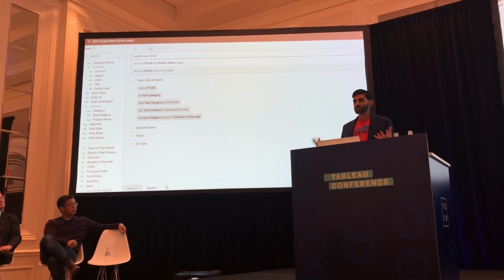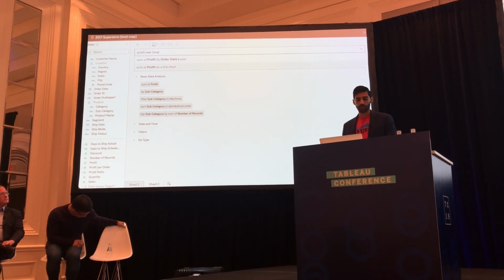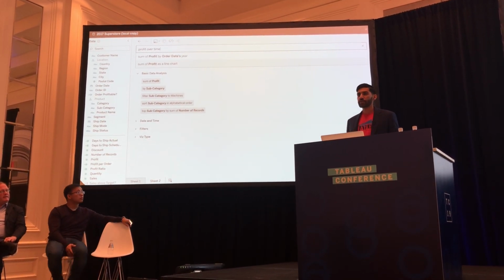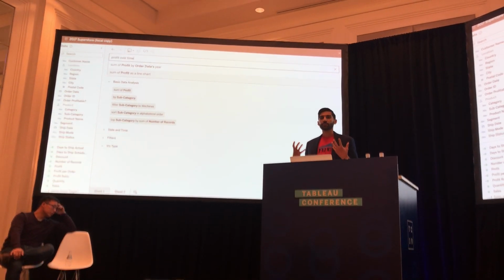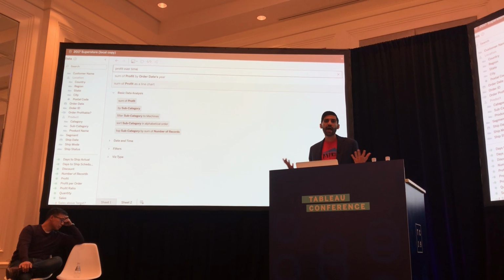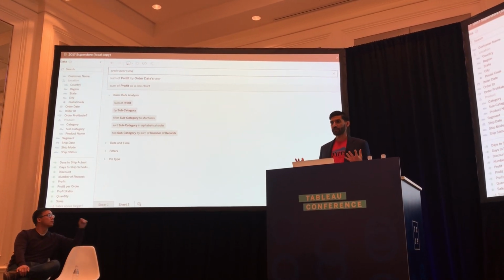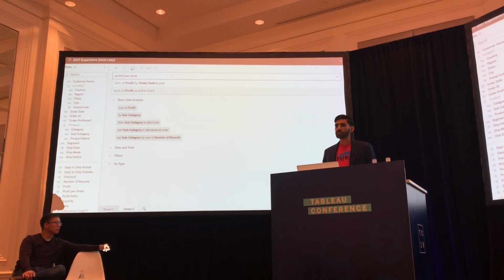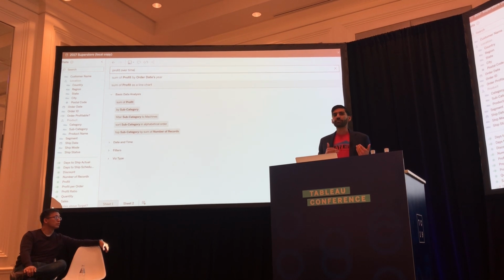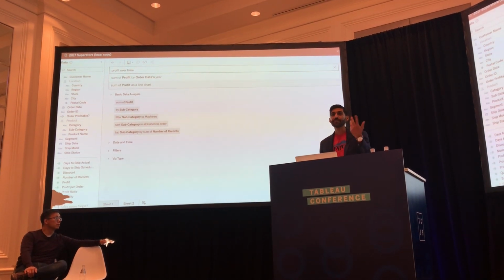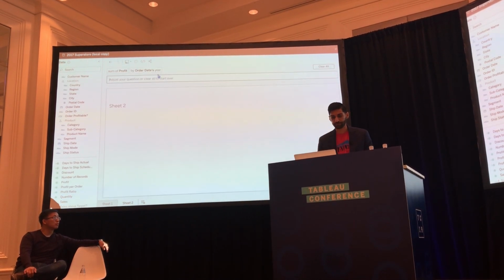We did imply an aggregation of profit, so what do we actually mean? Do we want the average profit, the sum of profit? What are we looking for? Ask Data has a learning mechanism that sees how people interact with these fields and fills in those missing aggregations and components that you may have inadvertently left out. Same thing with time. We talked about vague predicates earlier, and again, we leverage usage and popularity signals to resolve these vague concepts of time to actual date-time entities that are in the field. And in this case, it's order date. So let's go ahead and select sum of profit by order date.